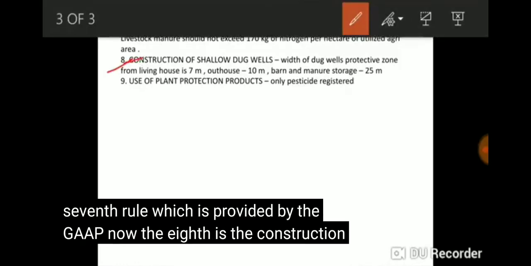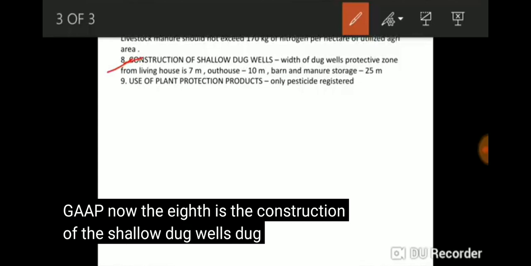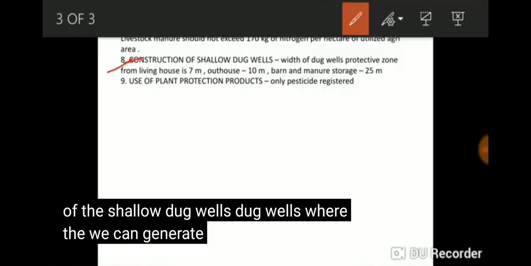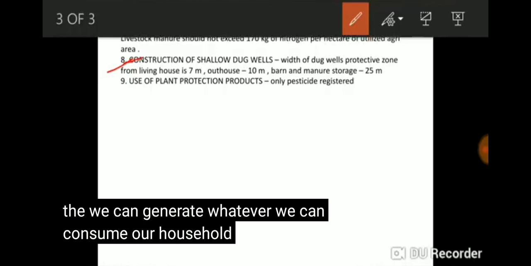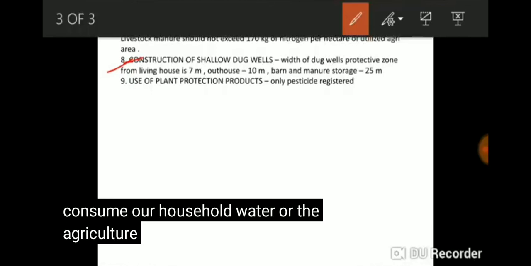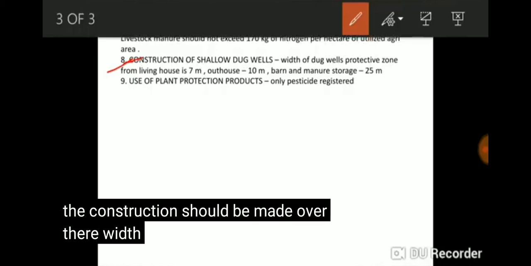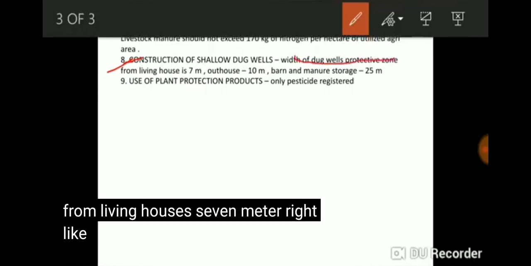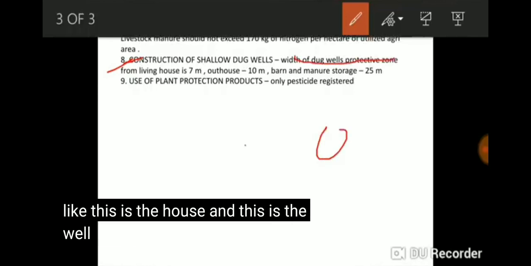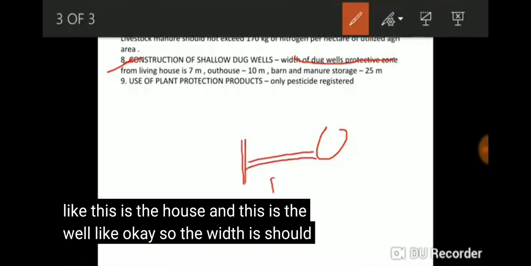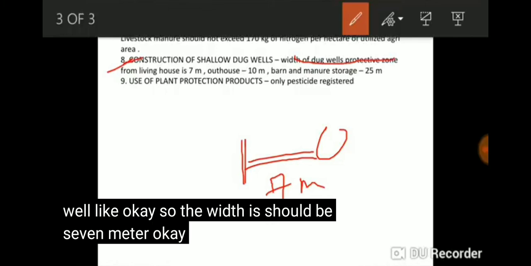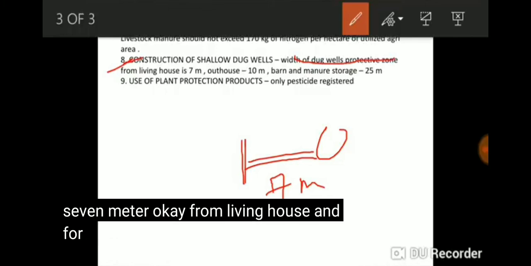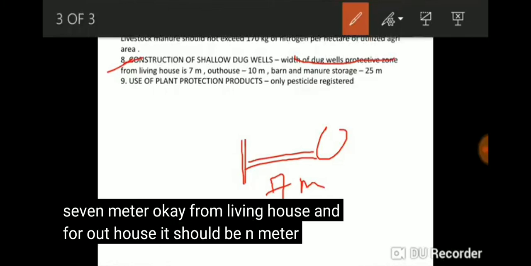Now the 8th is the construction of shallow dug wells. Dug wells are where we can get water, which we can consume as household water or use for the agriculture field. So what construction should be made there? The width of the dug well's protective zone from the living house is 7 meter. Like, this is the house and this is the well, so the width should be 7 meter from the living house, and for an outhouse it should be 10 meter.